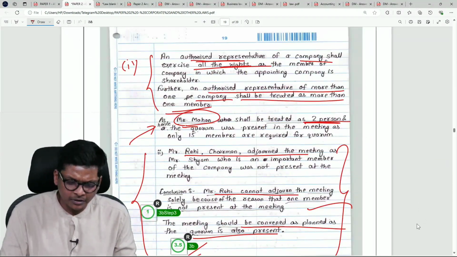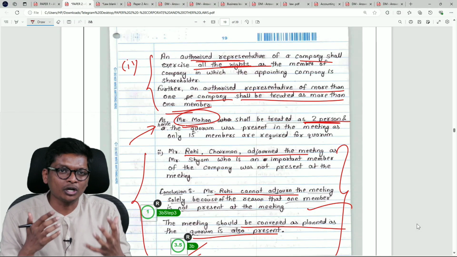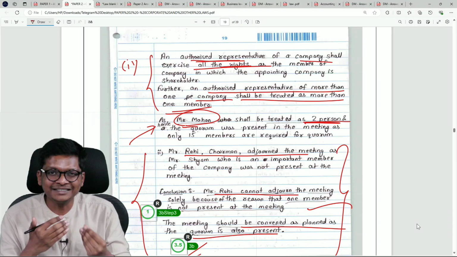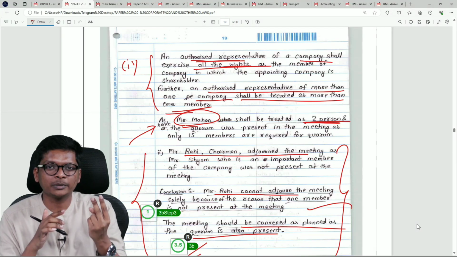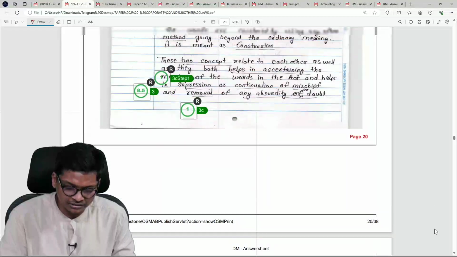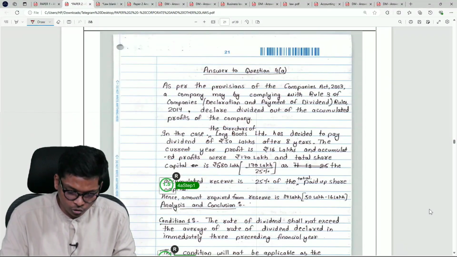Here, other students I have seen writing answers saying proxy is not counted for quorum, preference shareholders are not counted for quorum, and unnecessary points like private limited company means quorum is 2. They didn't ask you all of that. Don't write what they have not asked. Okay. Next, let me go to 4a.